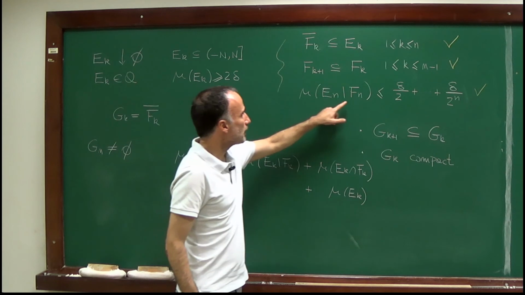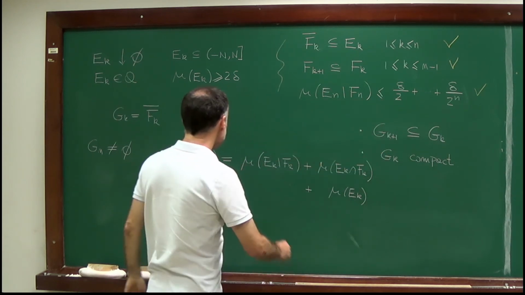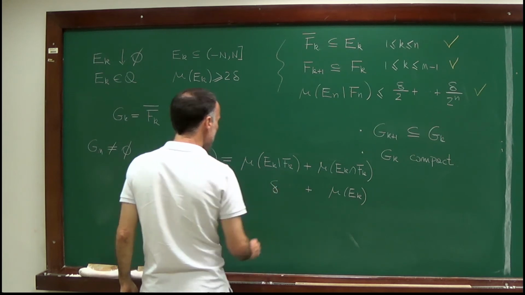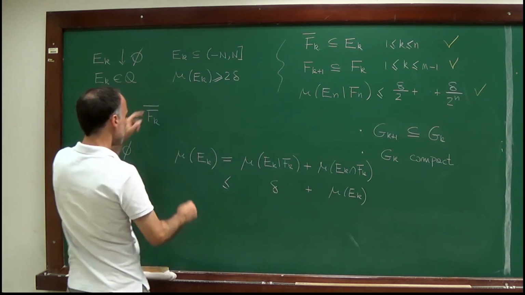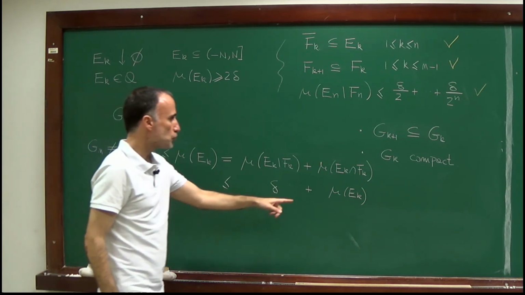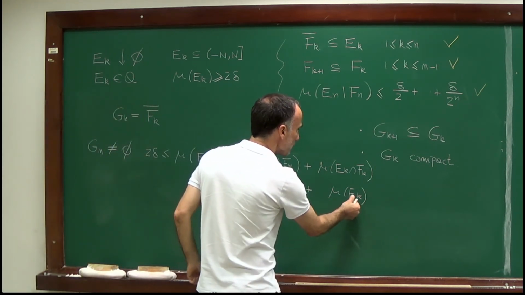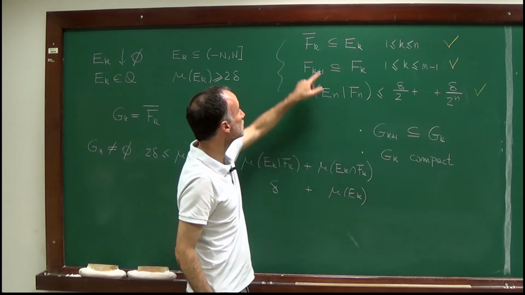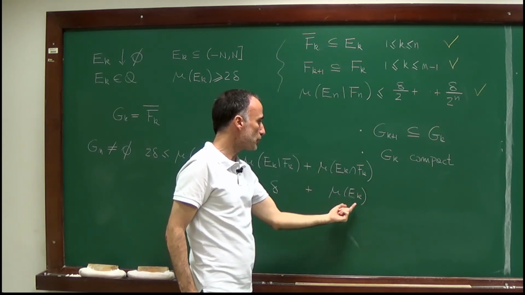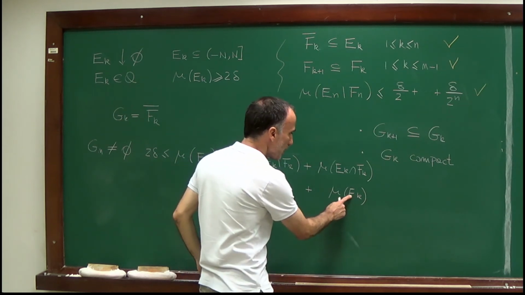Mu of E_k minus F_k is bounded by delta, and mu of E_k is bounded below by 2 delta. Since F_k is contained in E_k, the intersection is equal to F_k.